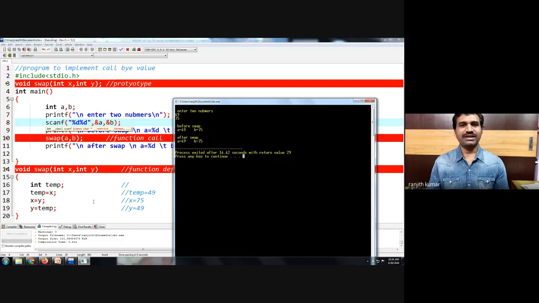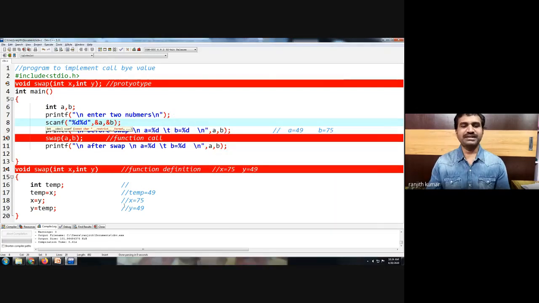So in call by value, simply values are copied, modifications are done there itself, and values cannot be reflected. If you want to print the modified values, what we can do is you can print the values in the swap function. So this illustrates the call by value parameter passing technique.